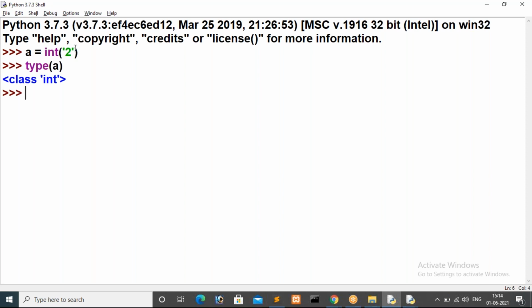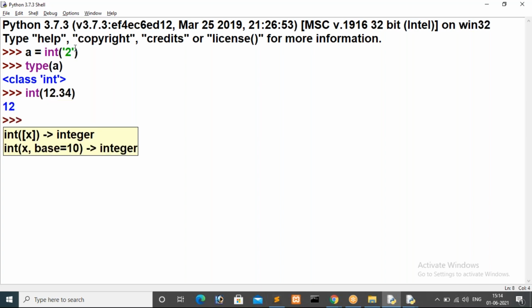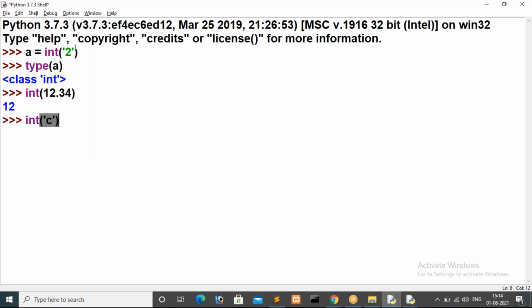In the same way, this int method will consider it if we pass a floating value, 12.34 I am giving. So it will convert to 12. Even if you are passing strings to the int method, it will convert them into numbers as an integer. If I specify a character, in this case what will happen, guys? You just observe inside your system. If I pass int of c, in that case what will it return? Will it convert c from a character to numerics, or will it throw an error?